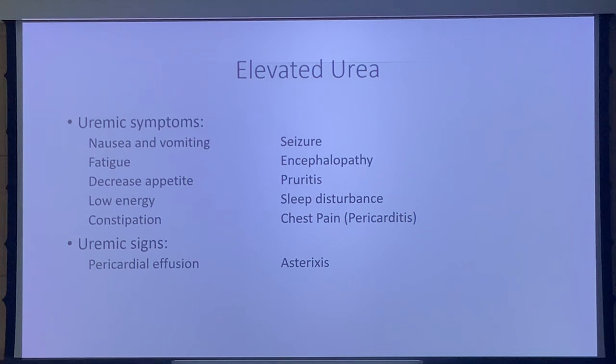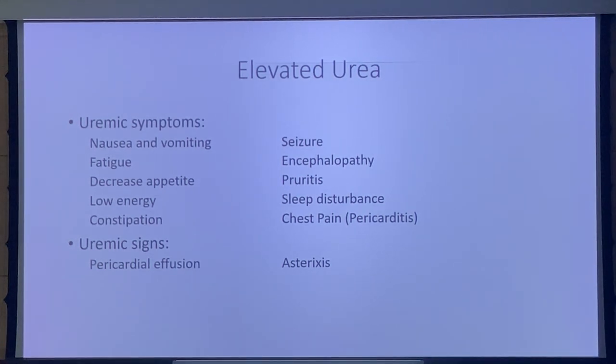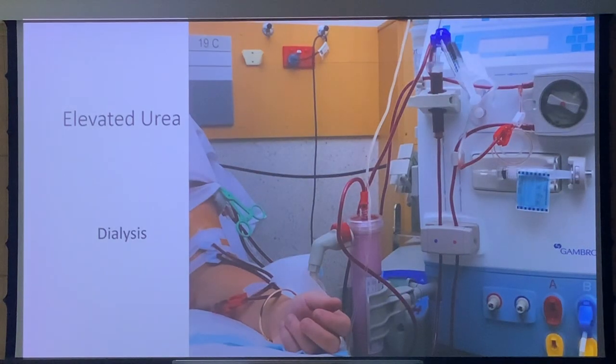Pericardial effusion or asterixis. Do you know what asterixis is? Flapping. We usually see it in cirrhotic patients with hyperbilirubinemia or severe uremic patients. Basically, we tell the patient, try to be like a police officer trying to stop the traffic, keep your hands like this. After a few seconds, they'll do flapping.